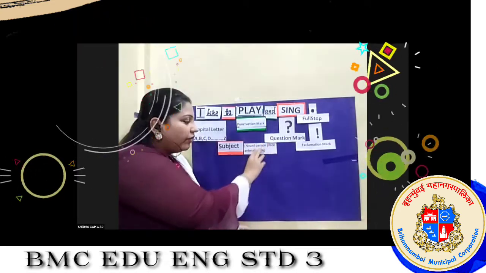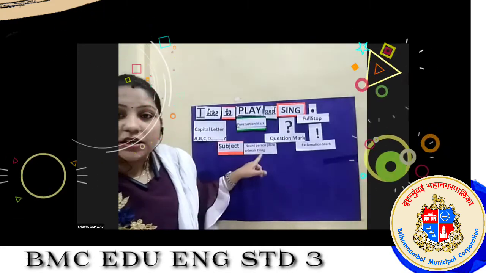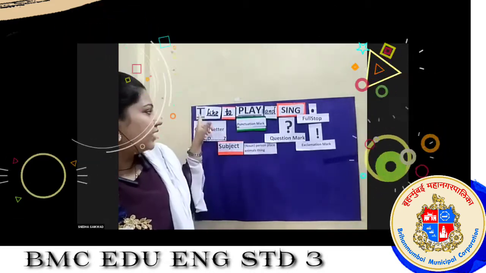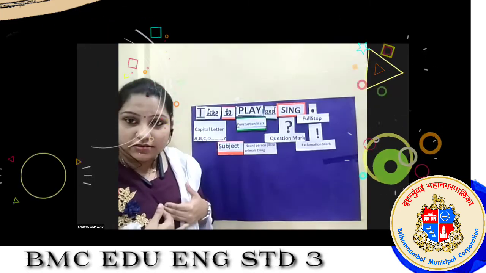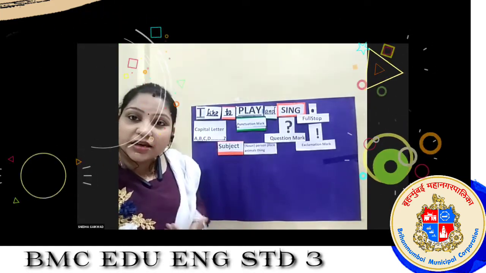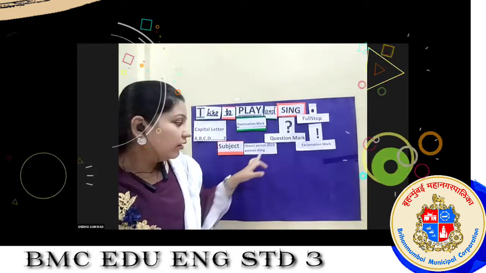So, it is very important to have a subject in our sentence. Now, see here, in this sentence, I like to play and sing. So, I is the subject. Who is I? I is the person. Yes, it is a pronoun. So, it is the subject. So, subject is very important in the sentence. Yes, now see the next one.